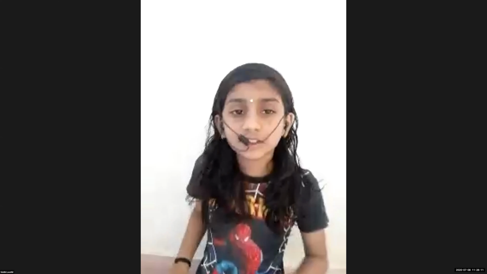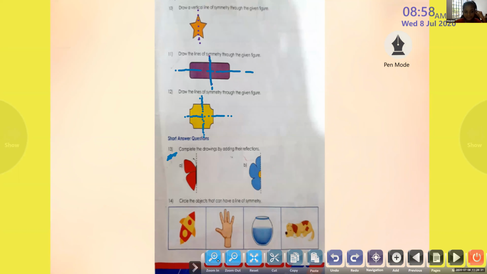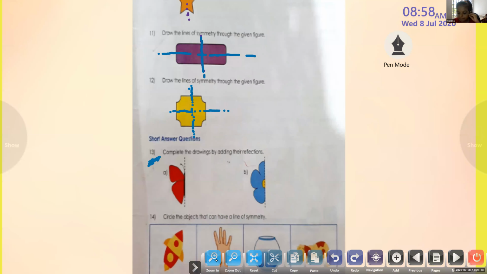That is question number 14. Children, look at this, this is in your book. Can you see this butterfly picture here? What is that question number in your book? 14.